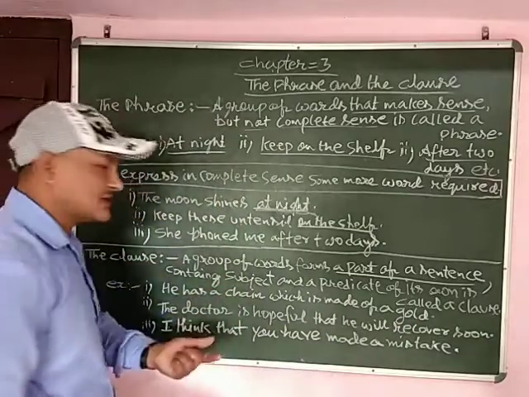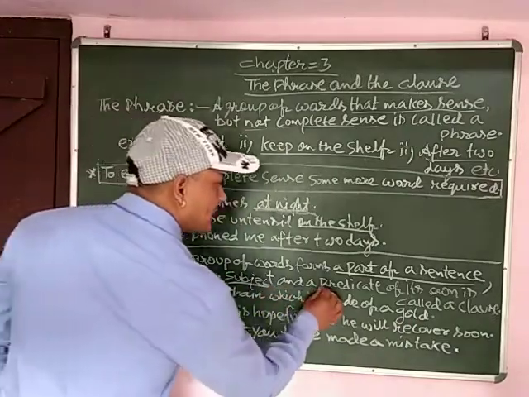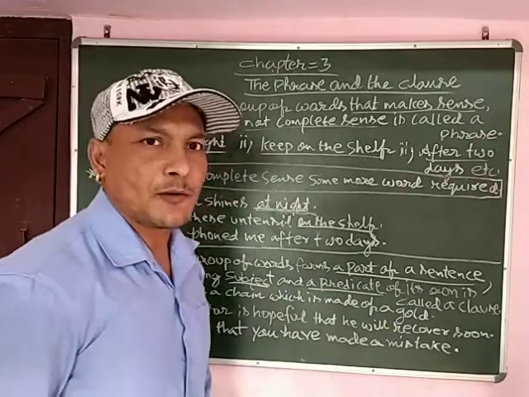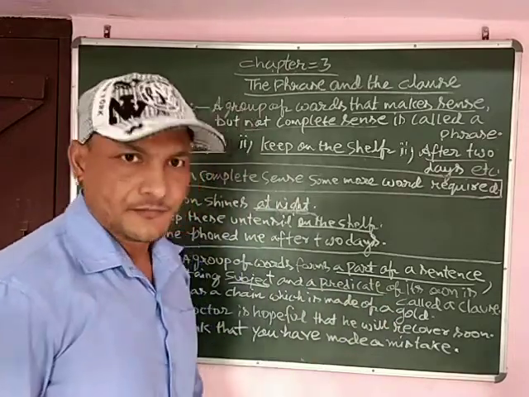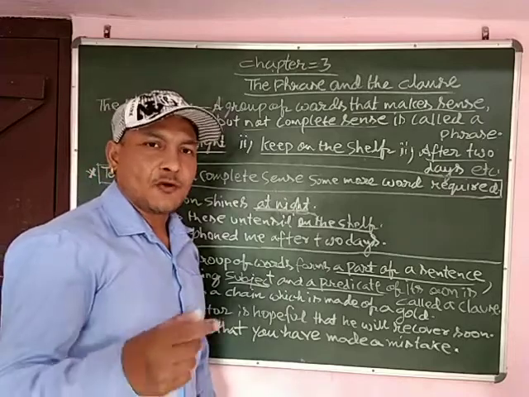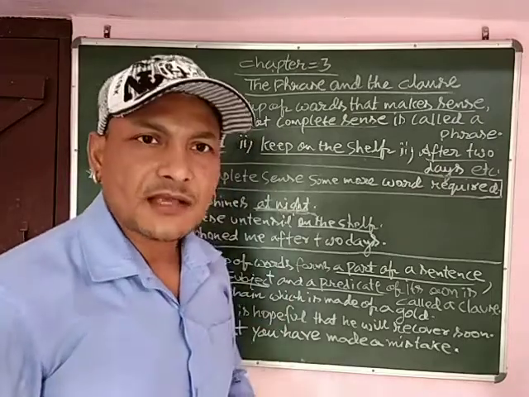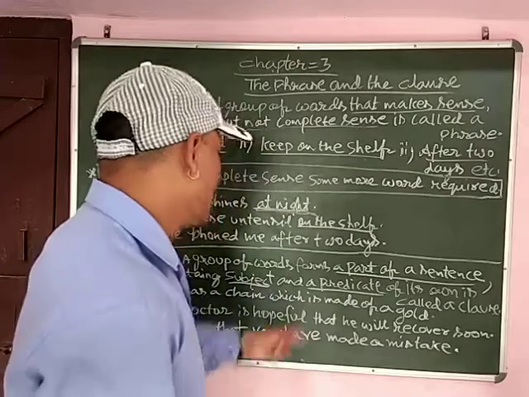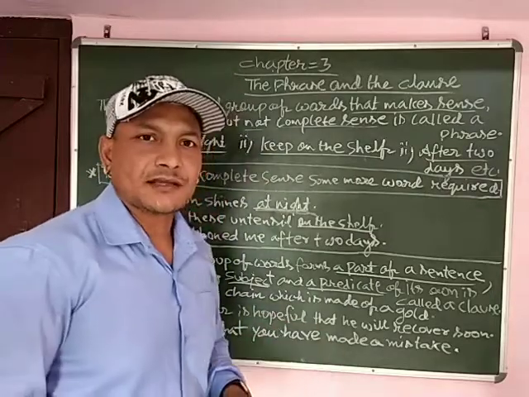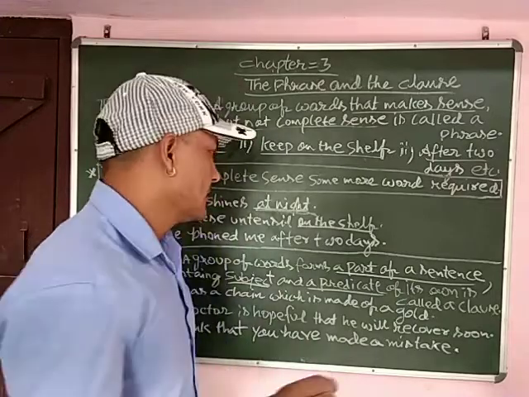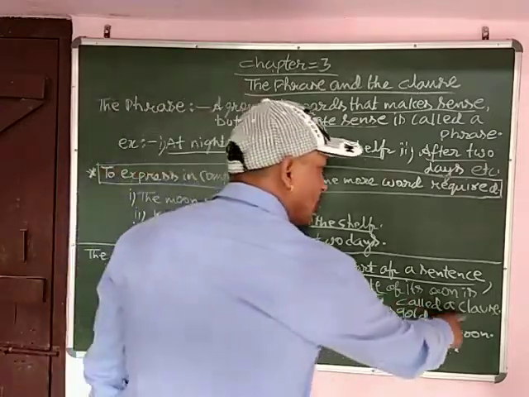Containing, उसमें क्या चीज है? सब्जेक्ट है, there is a subject as well as a predicate. You understood about predicate, that in the earlier discussion I already told about that. What is a predicate? It is telling something about the subject, that is called a predicate. That's why in a clause it is clear that there is a subject as well as a predicate. That's why it is called a clause.